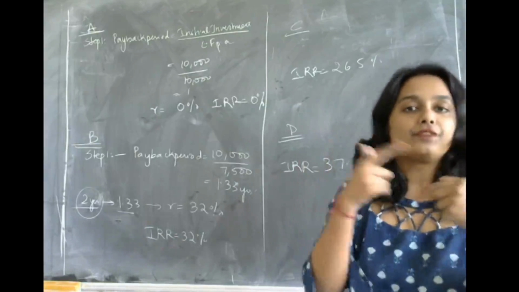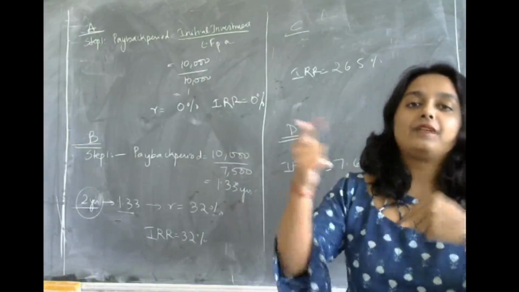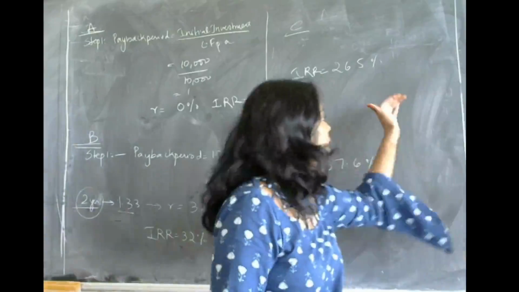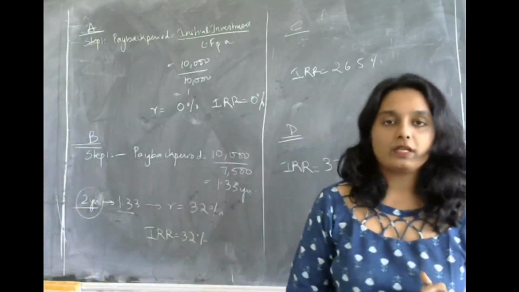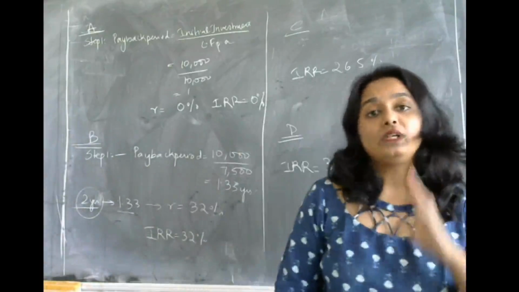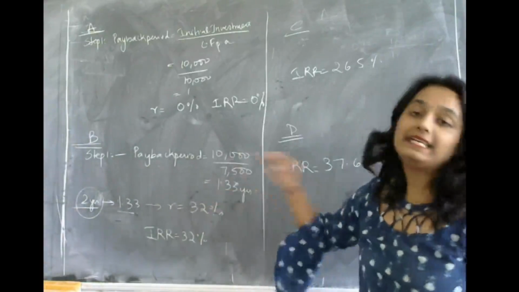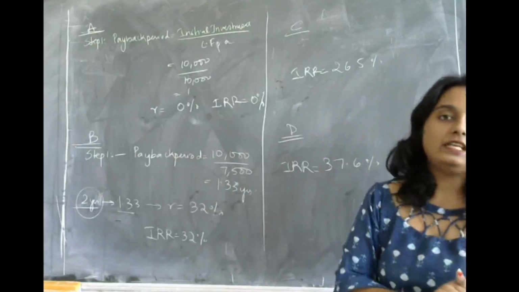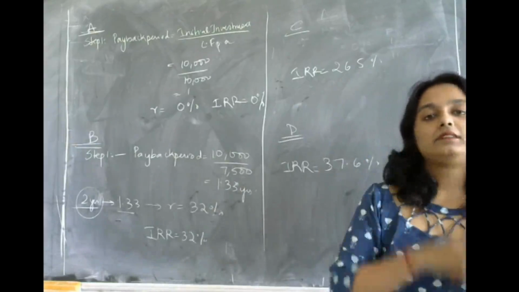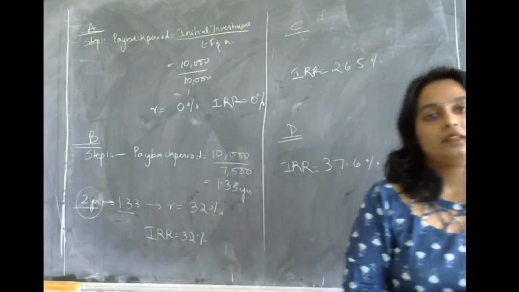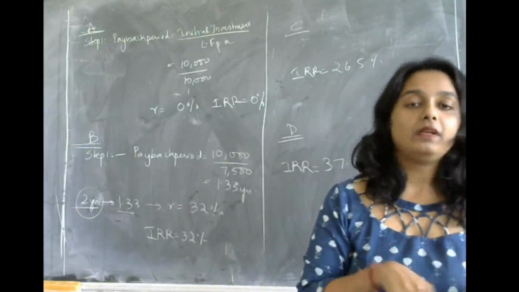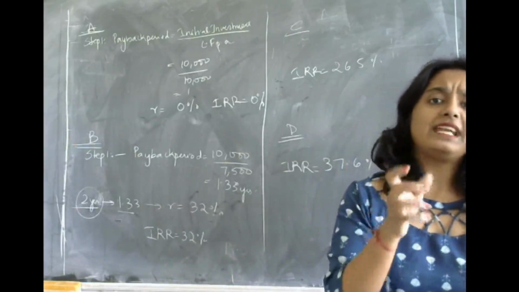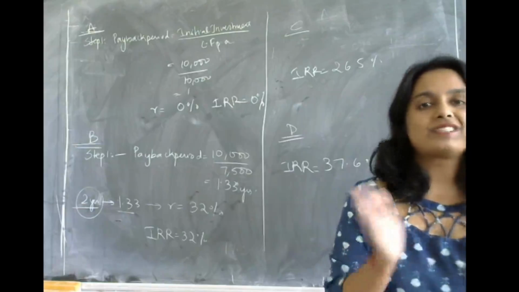In that case, there is a difference, right? In order to determine at what rate you will get that difference, you need to do trial and error method. So trial and error method will be done only when you are not getting the value exactly at that rate. There is some difference between the payback period value and the value which you are getting at that rate. Like in the IRR problem, 10% was the rate. But at that 10%, were we getting exactly that amount? No, there was some difference.